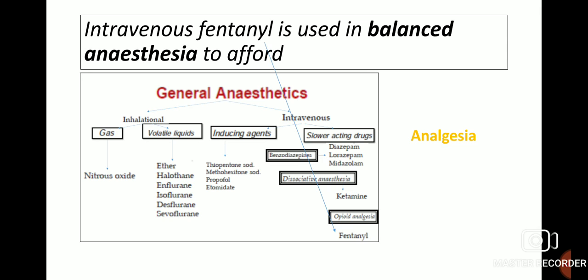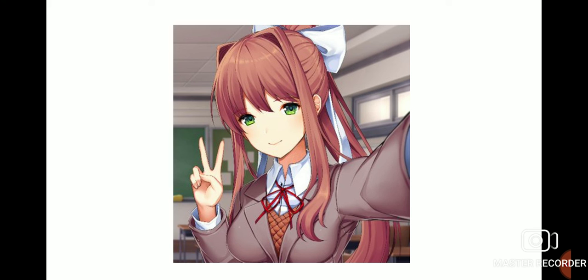Intravenous fentanyl is used in balanced anesthesia to afford analgesia. So, fentanyl comes under the opioid analgesics, slower acting intravenous general anesthetics, which is often used in balanced anesthesia to afford analgesia. Thank you.